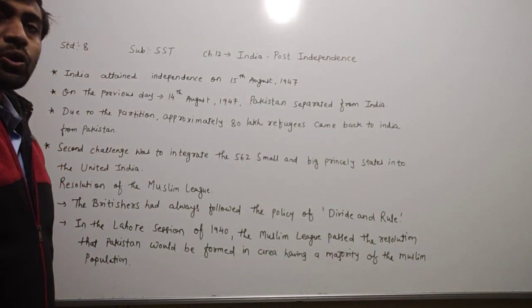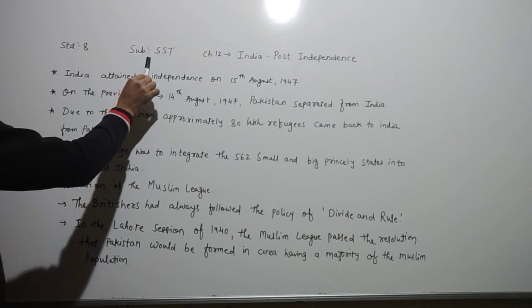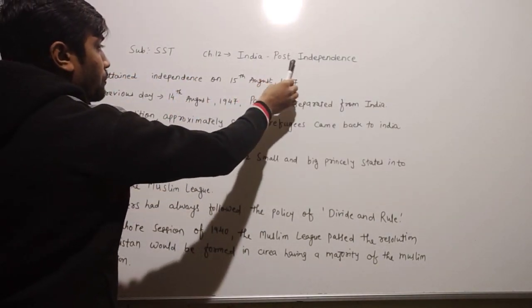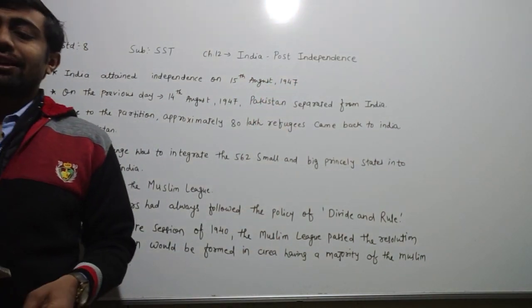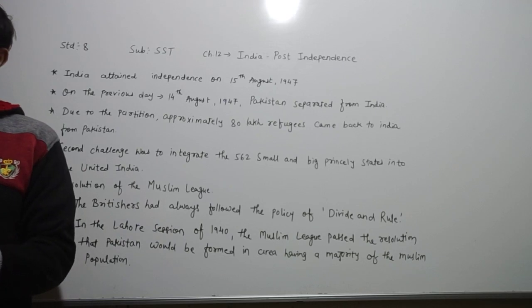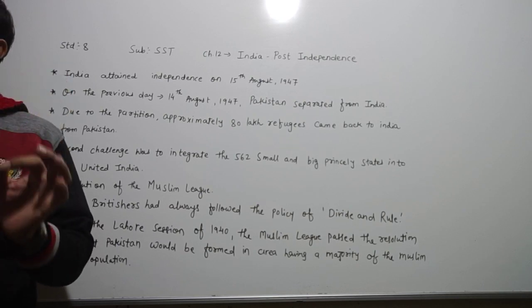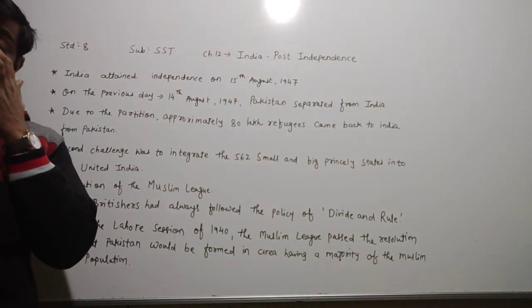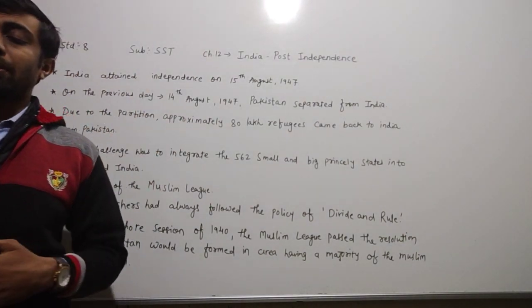Dear children, today we have to learn Standard 8, subject Social Science, chapter number 12. The name of the chapter is India Post Independence. Now, dear children, you know very well that in the previous lecture we have already learned about the world level special organization of the United Nations. But this chapter is regarding India's post-independence.